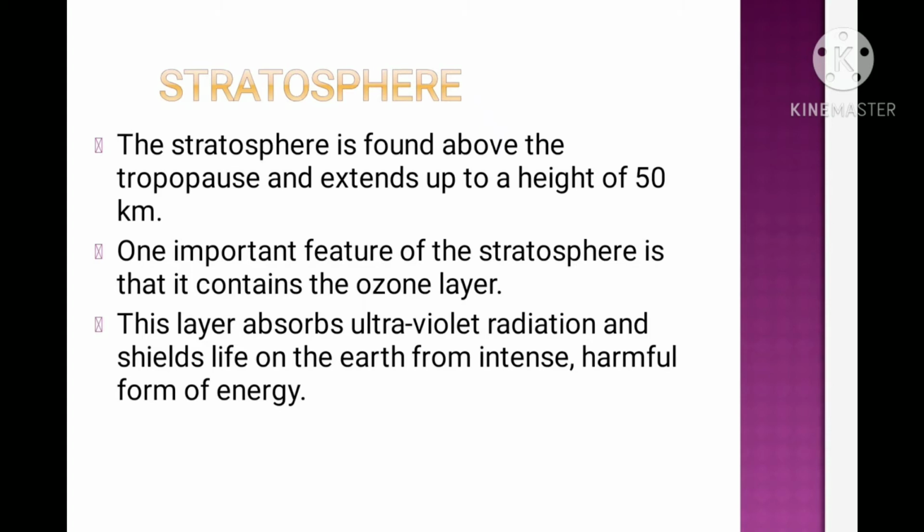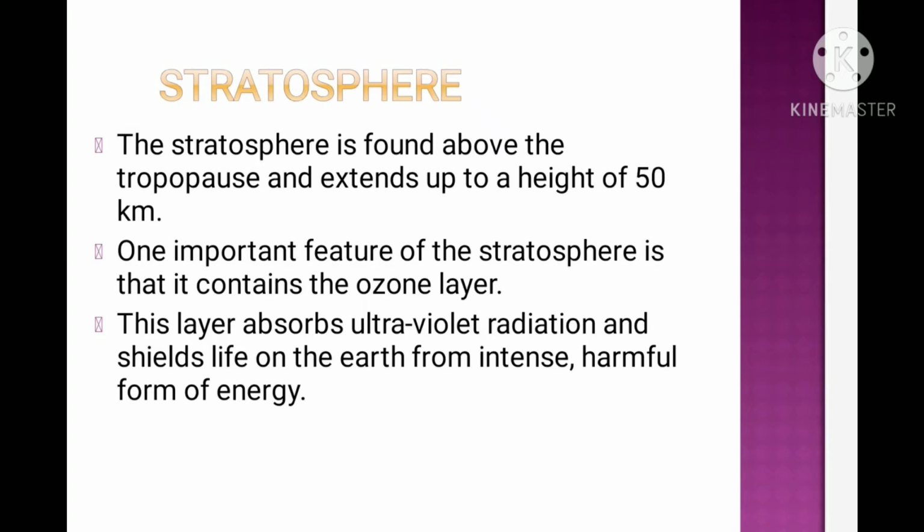It is because in this layer we have a life-giving layer called the ozone layer. This ozone layer is very important because it absorbs the harmful UV rays, that is ultraviolet radiations, and shields life on the earth from this intense form of energy.